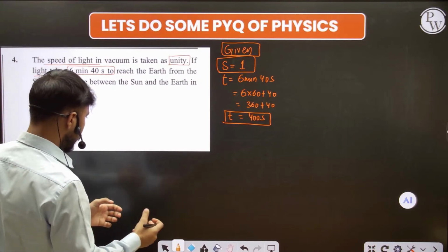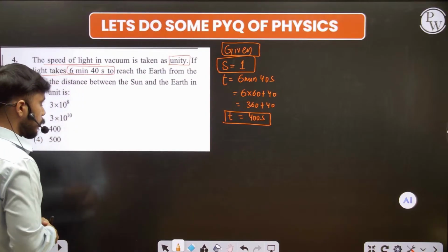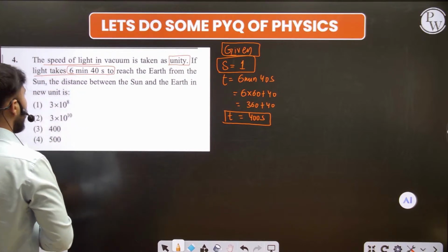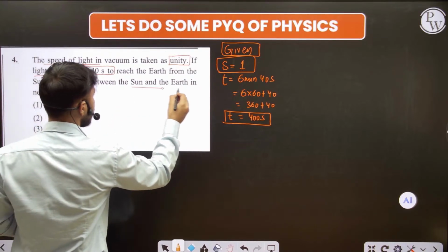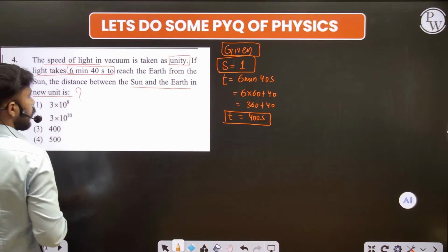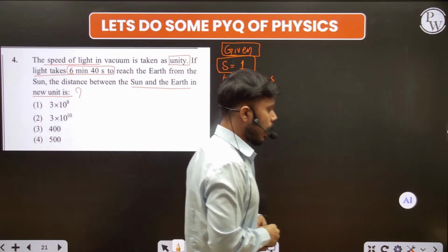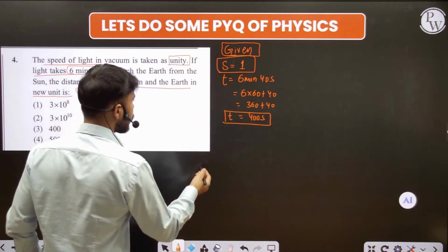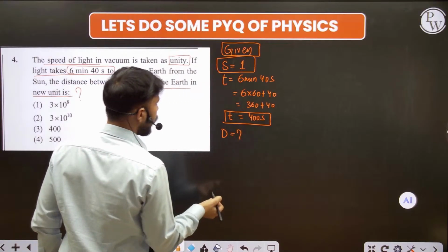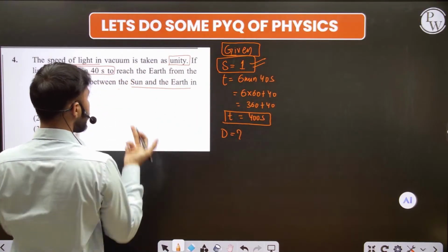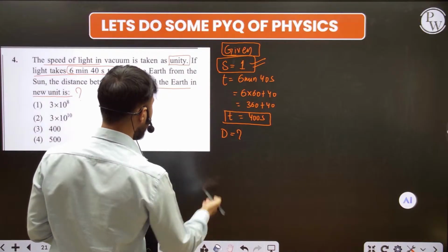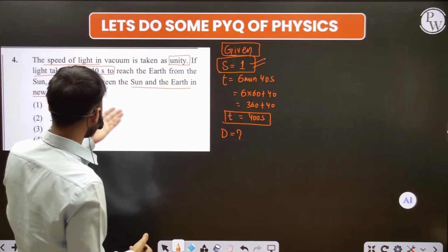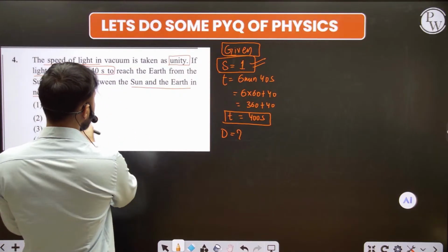Okay, fine, there is an earth, there is a sun, and the sun provides the light to the earth at the speed of 1 unity for the time period of 400 seconds, and the distance between the sun and the earth is in new units. So I have to tell here what is the distance. Fine, you see here guys, speed is what? Light speed is already given, the time period is already given. I have to tell what? Distance. Distance of what? Distance of light which it traveled from the sun to the earth.